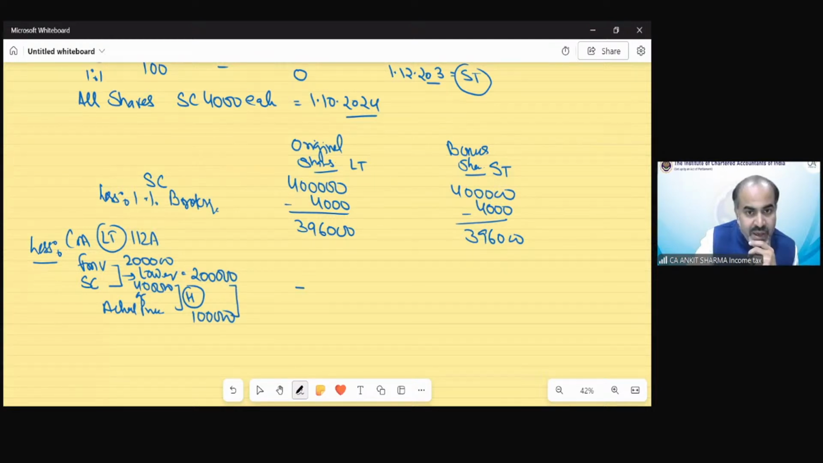So that would be my cost of acquisition. The long-term capital gain would be 1,96,000. And there would not be any cost for bonus shares. So it would be 3,96,000.